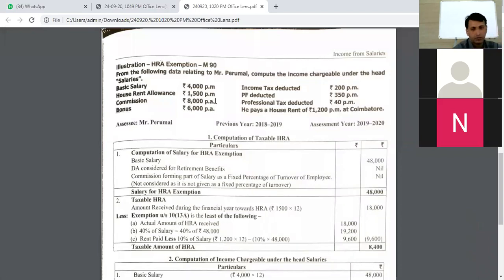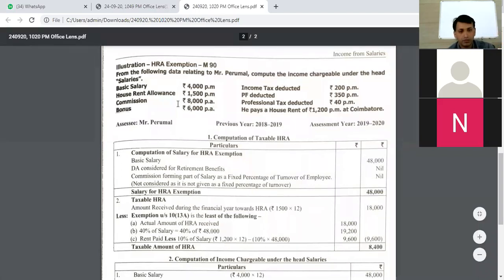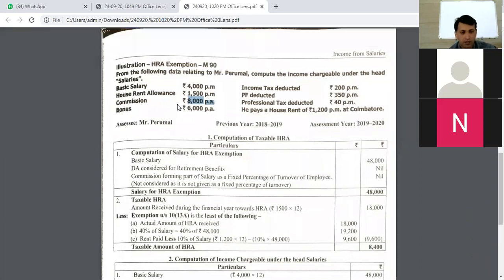So the condition is that the commission should be in the percentage of the turnover of that person's salary, sir. Yes. Whenever you are going to consider the word commission, please understand that a certain percentage has to be given. Is there any definite percentage given? They have just given the value here. We don't want the value. We want a specific percentage, okay? And we also need what is the total turnover that is achieved by him.